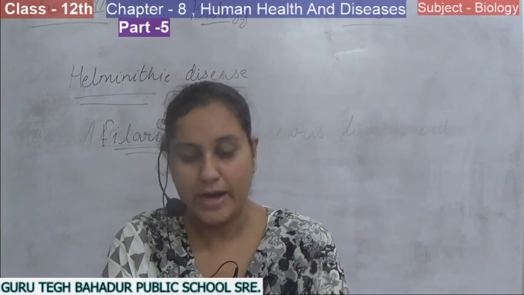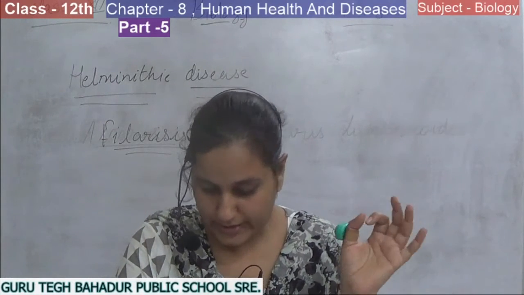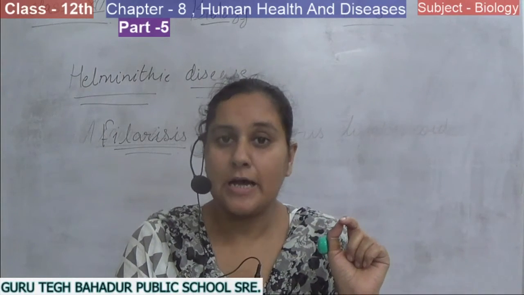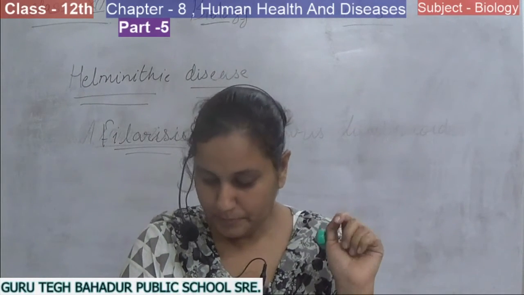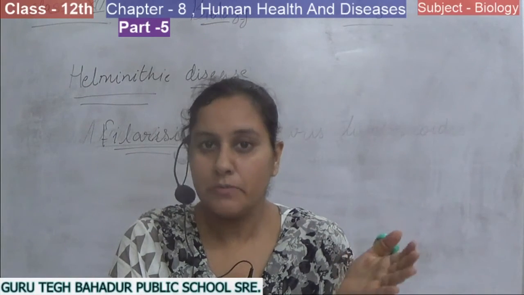Here the vector is the female Culex mosquito, and it infects the lymphatic vessels of the lower limbs and the genital organs of the human body.